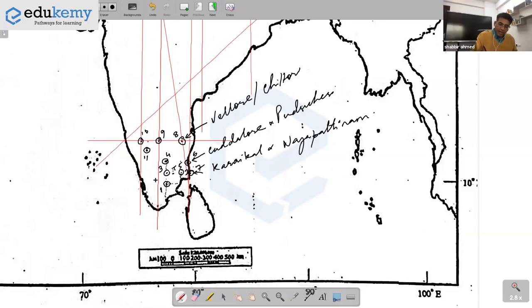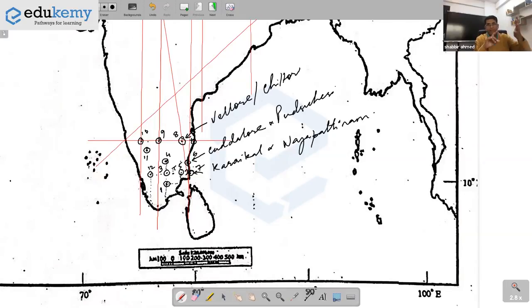Above Trivandrum and along Karur, this is Coimbatore. So I need these many places to mark the system of southern India. Mark Chennai also. This is Chennai. Can you all recall with me again quickly?